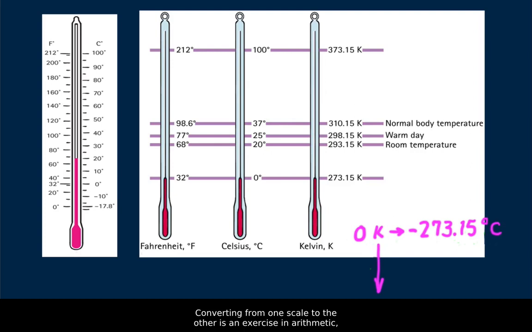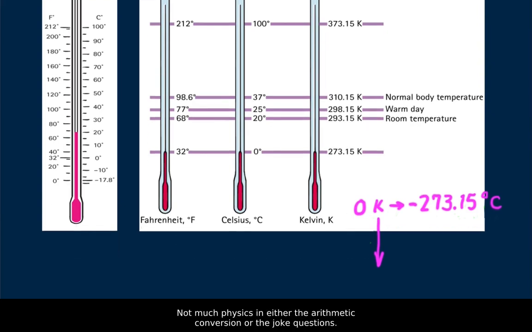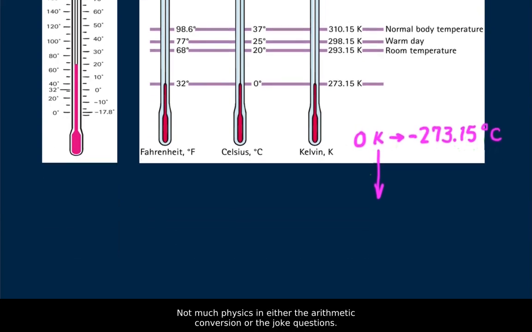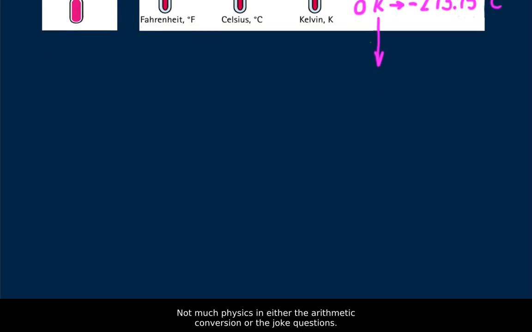Converting from one scale to the other is an exercise in arithmetic, but nevertheless has consumed lots of time in some physics classes. I don't see the physics of it any more than in the joke question, who is the Celsius scale named after? I quip that the answer is Anders' scale, just as Washington Street is named after George Street. Not much physics in either the arithmetic conversion or the joke questions.